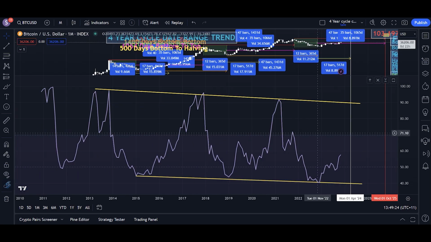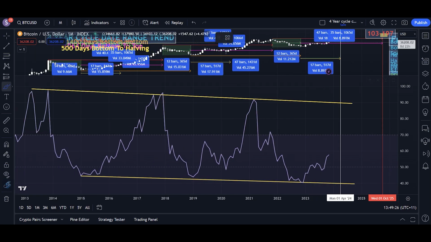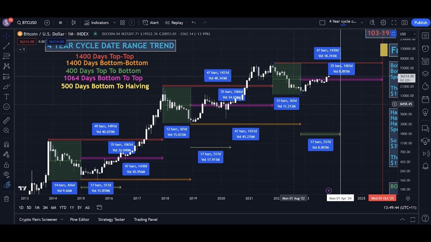But we're looking at the RSI as well, and we can see we've got plenty of room left to move towards this yellow ascending channel line on the RSI. And so that also represents us being bullish on Bitcoin, because we have much more room to go until we reach the top. So that obviously leaves us a lot of room for movements to the upside, and that's bullish as well. So both of these charts, the RSI and the cyclical chart, are bullish.